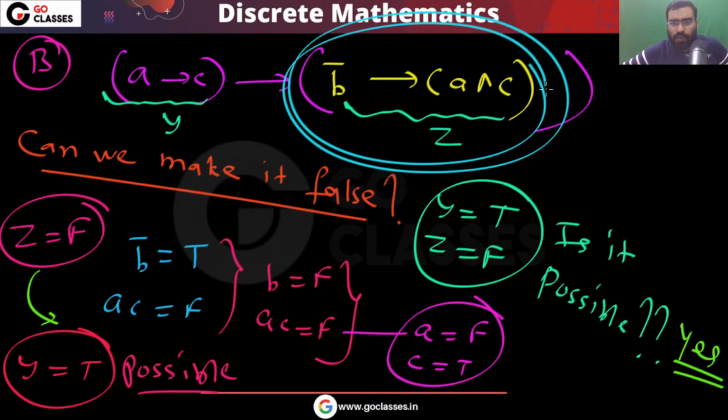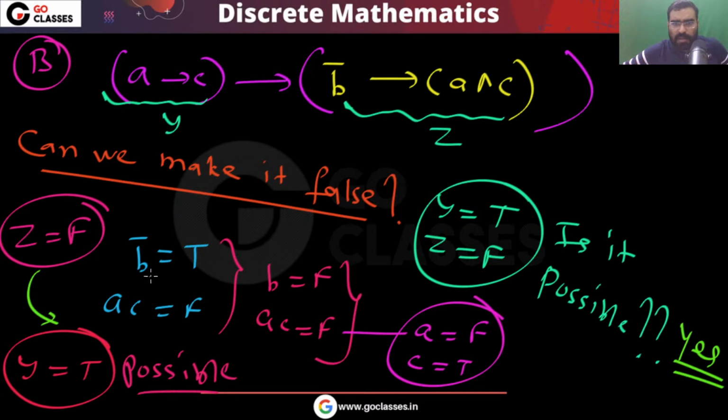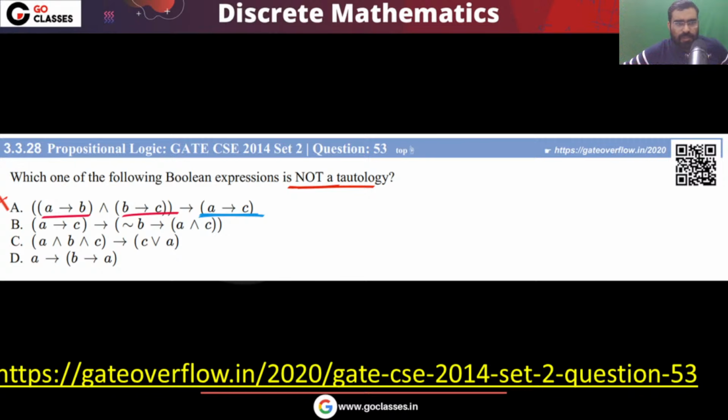If you want to make it false, then B dash must be true, this must be true, this must be false. So I can say B must be false and this AC must be false. Now you can see I can make Y true. Definitely I can make Y true. This Y true is possible. All you have to do is just take A false, C true. Very simple. So finally I can say, yeah, this is definitely not a tautology. So this is your answer, option C.